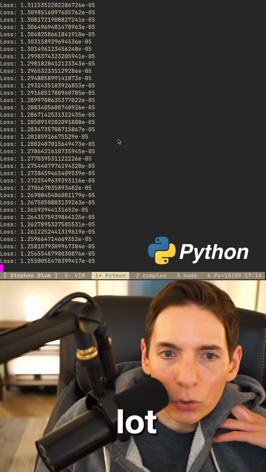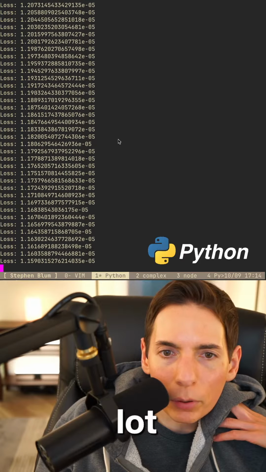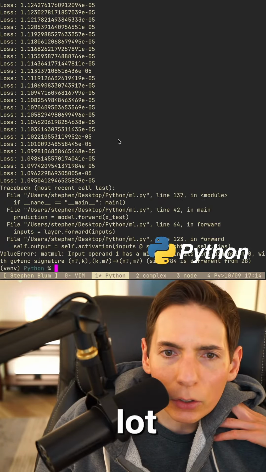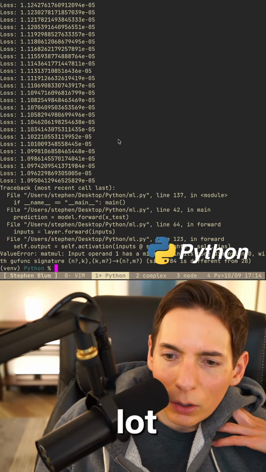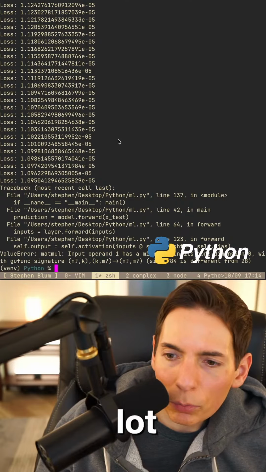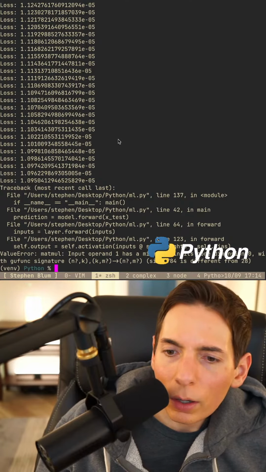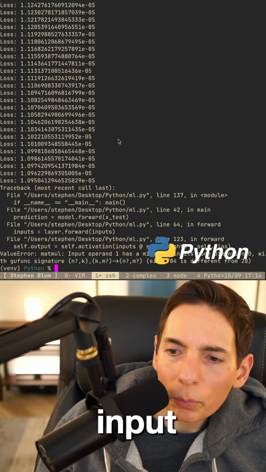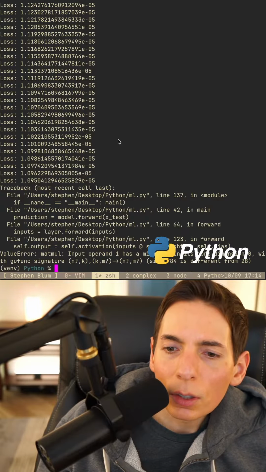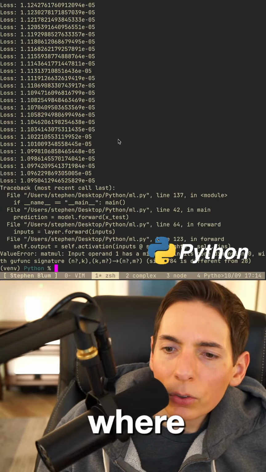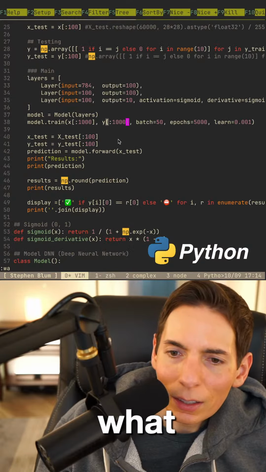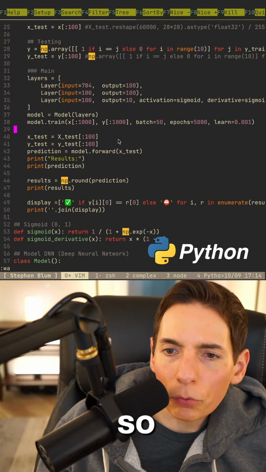It seems quite nice. What's the purpose for your... Size is different from 28. Input operand 1 is a mismatch. Where's that at? What line? Okay, so that's probably on the forward pass.